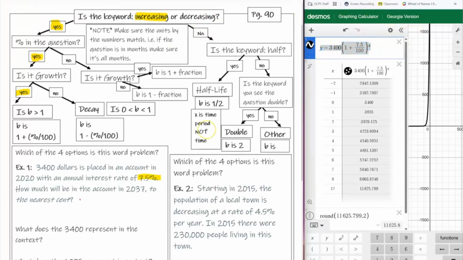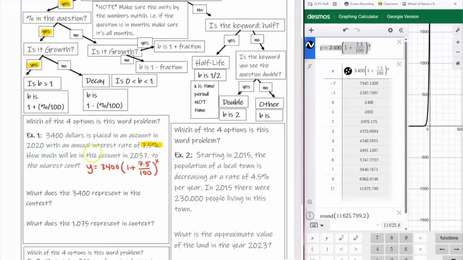So this is going to be y equals $3,400 times 1 plus, because it's growing, the percent, which is 7.5 over 100, all raised to the power of x. How much is in the account in the year 2037 to the nearest cent?